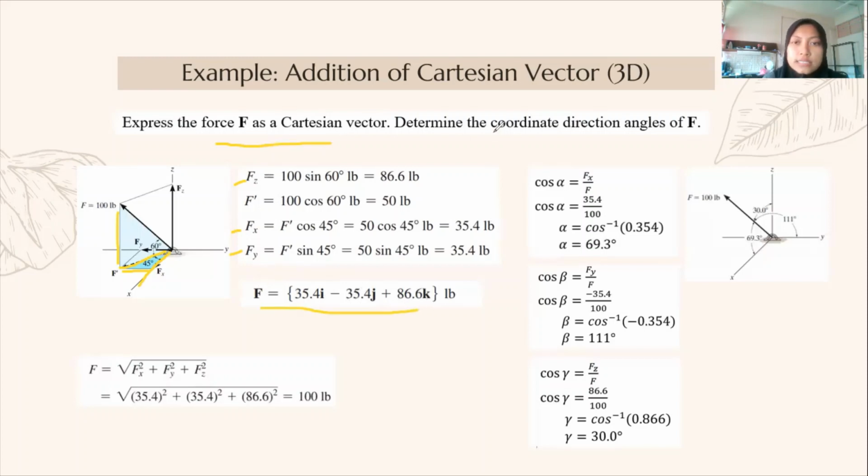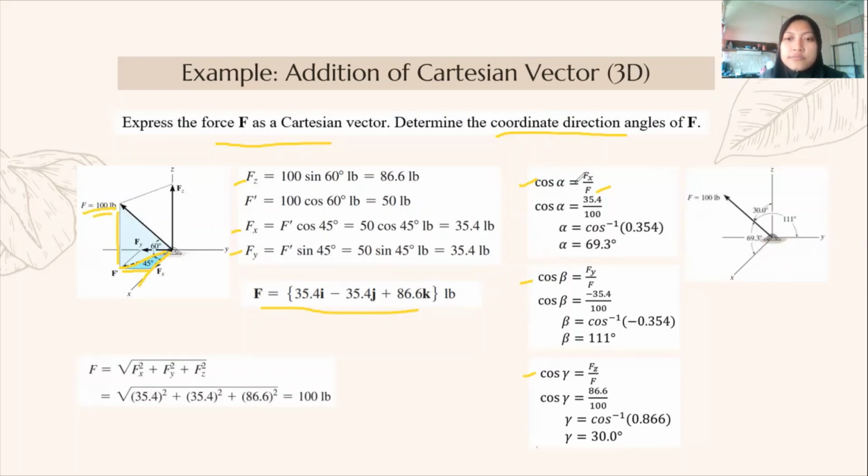Next, we need to find the coordinate direction angles. Coordinate direction angles are in situation 1. So by using this formula, we need to find alpha, beta, and gamma. Fx, Fy, and Fz we already calculated just now, and F here is equal to 100.